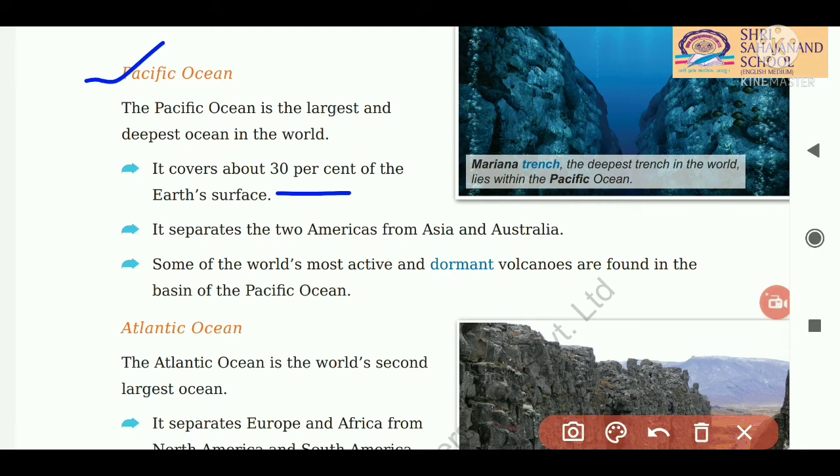And this Pacific Ocean separates the two Americas from Asia and Australia. Which are the two Americas, students? North America and South America. So the Pacific Ocean separates the two Americas from Asia and Australia.